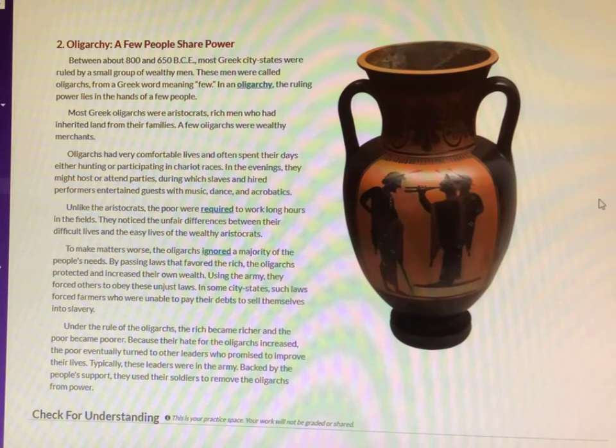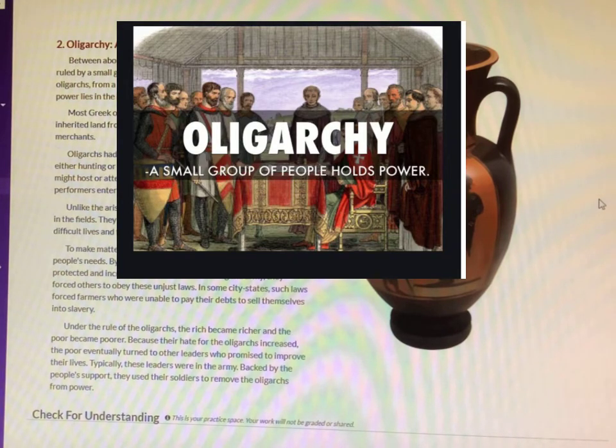Because their hate for the oligarchs increased, the poor eventually turned to other leaders who promised to improve their lives. Typically, these leaders were in the army. Backed by the people's support, they used their soldiers to remove the oligarchs from power.